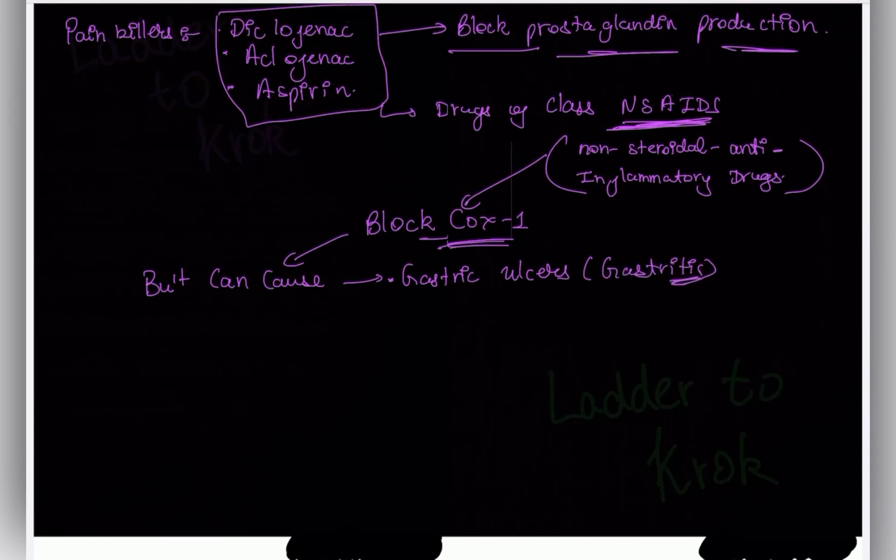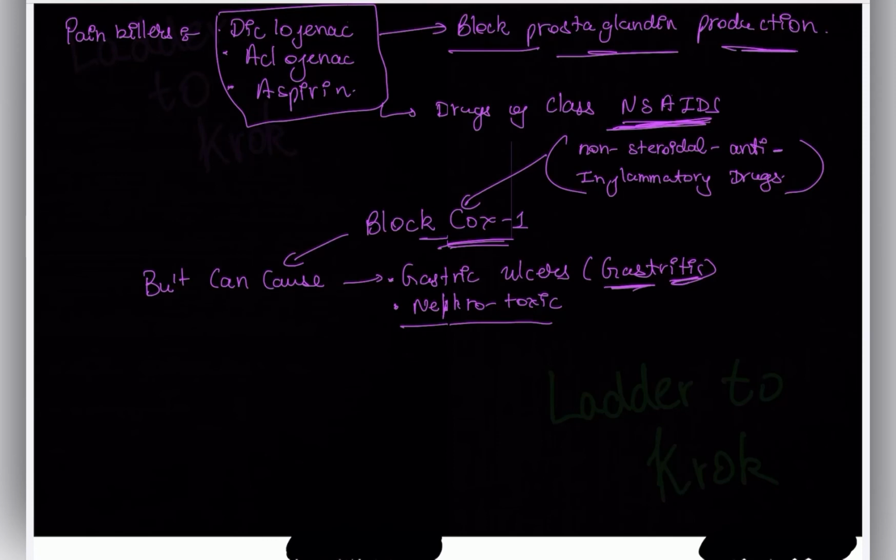Gastritis, itis, as I already told you, means inflammation. Okay, gastritis, gastro means stomach region. And if someone takes them for a long time and in heavy doses, they can also cause nephrotoxicity. Okay, these are nephrotoxic, nephro, if they are taken for a long time.